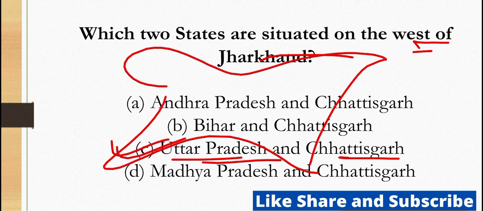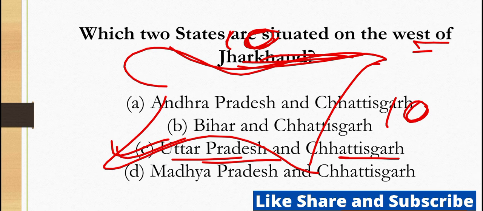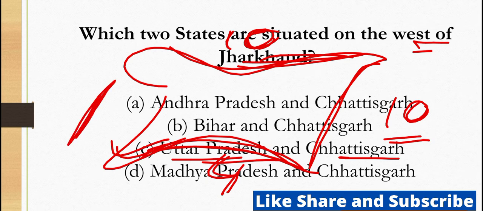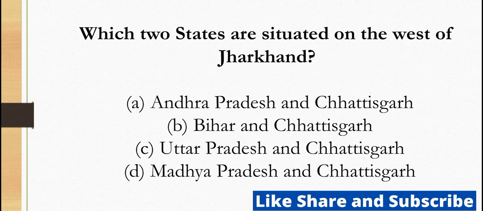Moreover, you all know that 10 districts of Jharkhand share a border with Bihar, 10 districts share a border with West Bengal, 4 districts share a border with Chhattisgarh and Odisha, and one district, that is Garhwa, shares a border with UP. So you remember this.